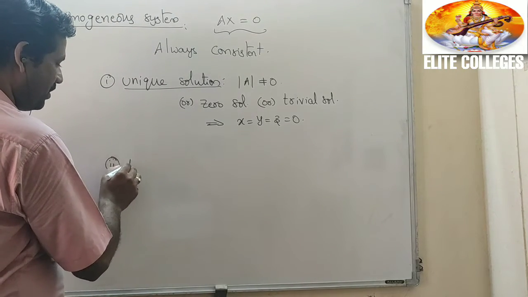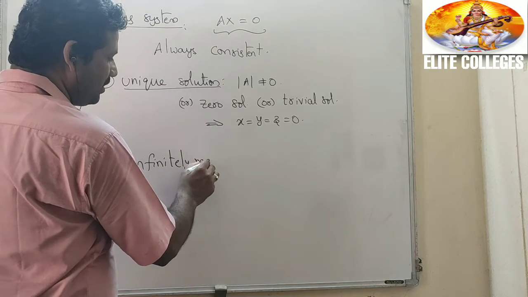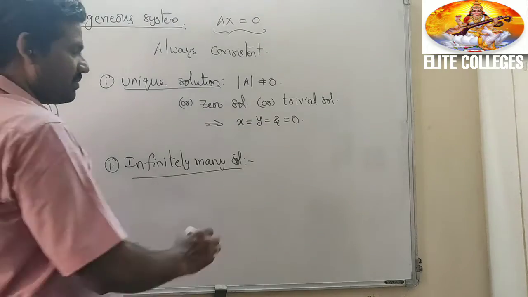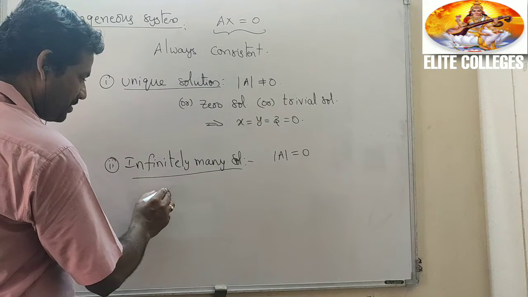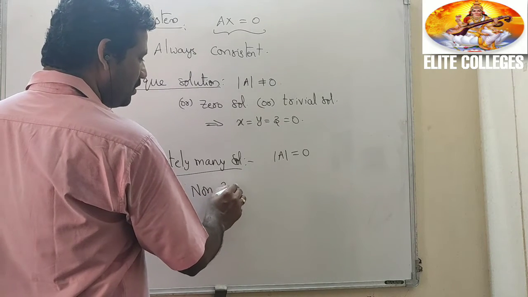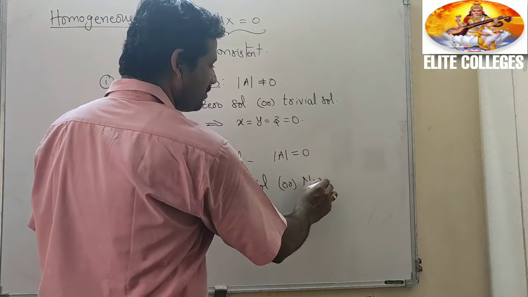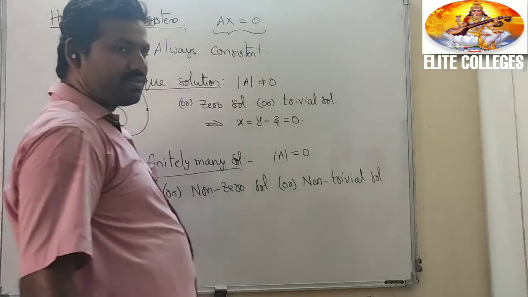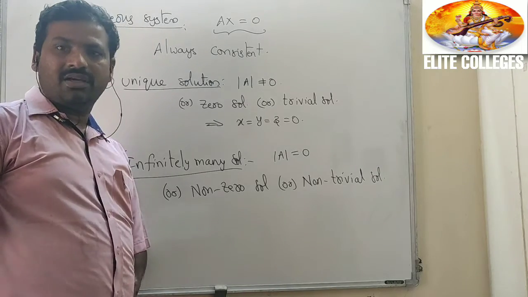And the second one, infinitely many solutions. When it has infinitely many solutions, delta A equal to 0. That means a non-zero solution, or non-trivial solution.